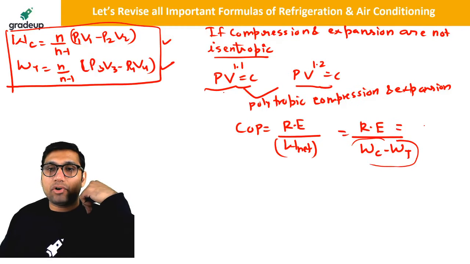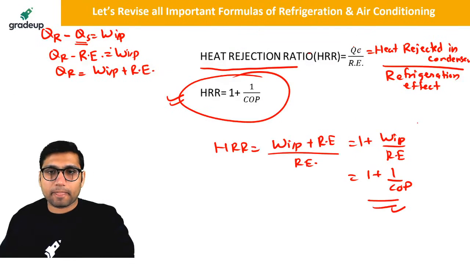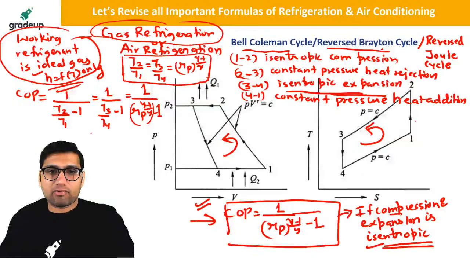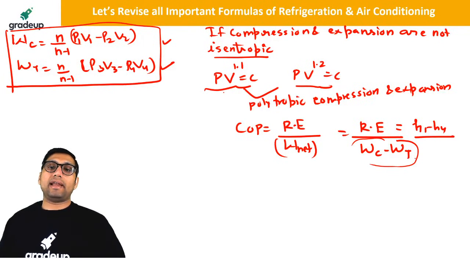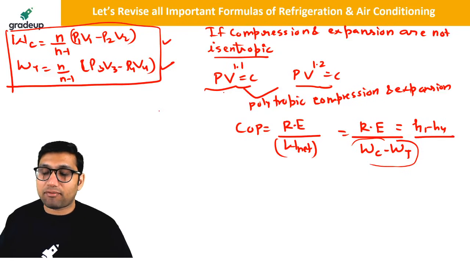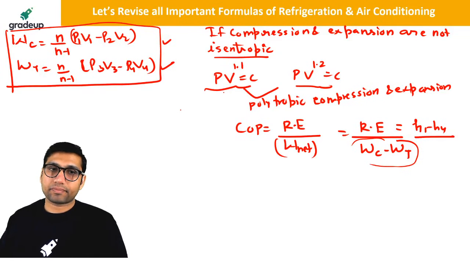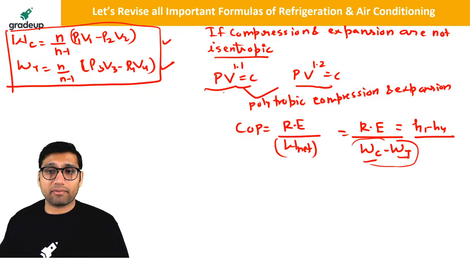Refrigeration effect can be simply equal to what? That is H1 minus H4, I think. Yeah, that is equal to H1 minus H4. So it will remain H1 minus H4, but this you have to find by finding compressor work and turbine work, because you cannot apply the formula there. So you have to solve by the normal method. You have to find the compressor work, the turbine work, and then solve the question. Clear?